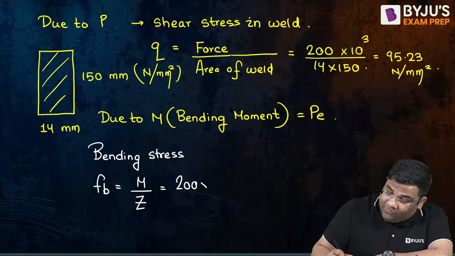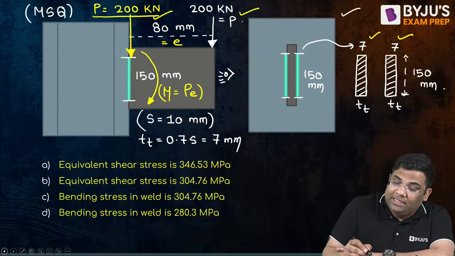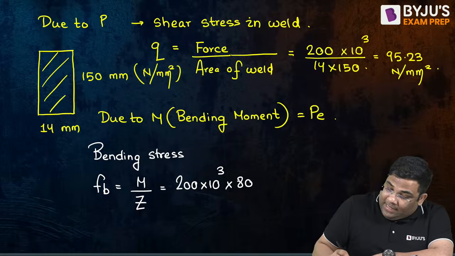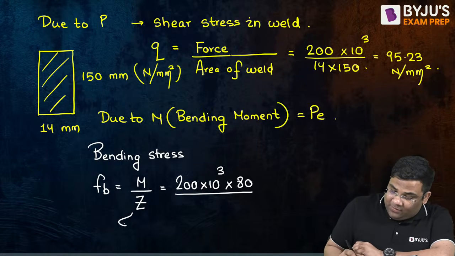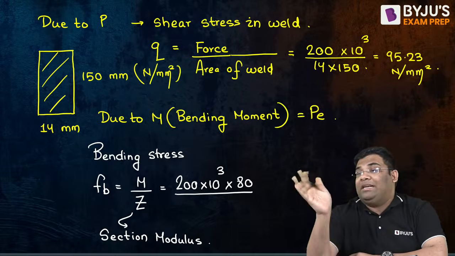Now P is how much? 200 kilonewton, so I'll convert into Newton. And E was how much? E was 80, na? You see? E is 80 and P is 200 kilonewton. Then we have Z, the section modulus. Now we have a rectangular weld area. For a rectangular weld area, what is the section modulus?